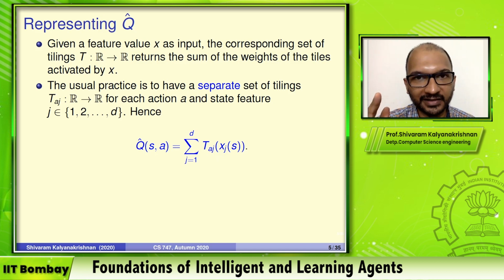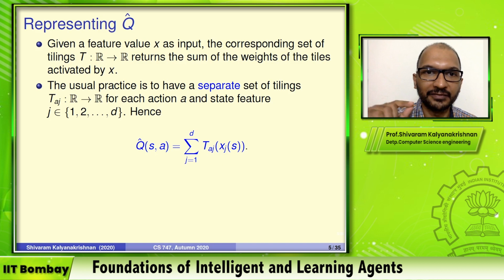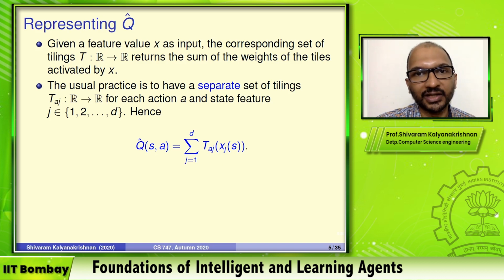Look at it one feature at a time, and for your first feature, what is the corresponding tile coding scheme giving to you as your function value? It's going to give you T_{a,j} of x_j of s for feature j. Add this up over all the features. Do it for the first feature, sum it up with the second feature, sum it up with the third feature, etc. So in fact, maybe now is not a bad time to do a small calculation.